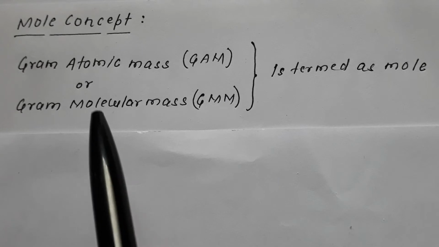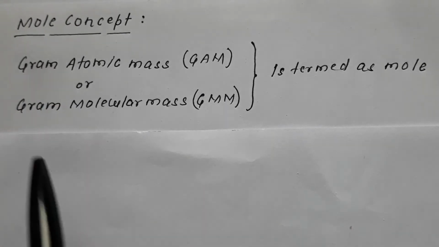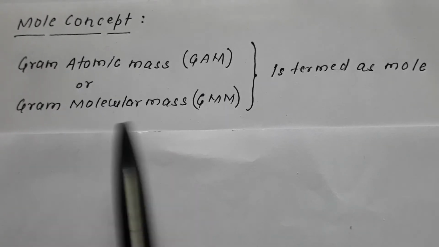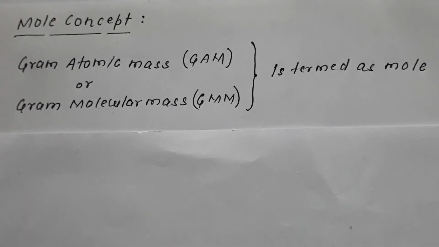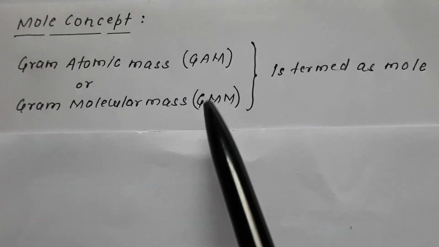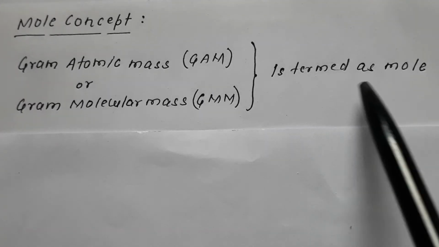Remember, gram atomic mass or gram molecular mass of a substance is termed as 1 mole. What is a mole? It is the gram atomic mass or gram molecular mass of a substance.